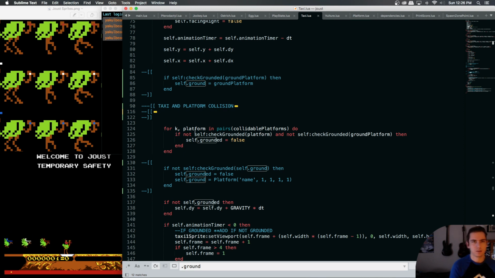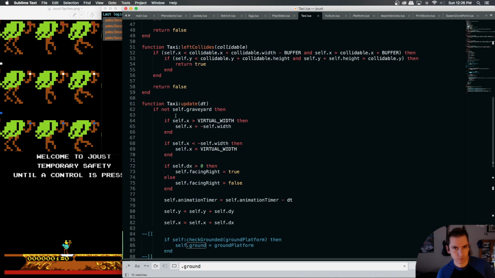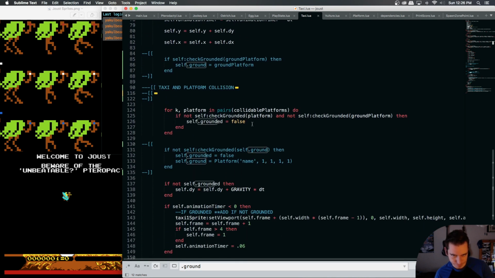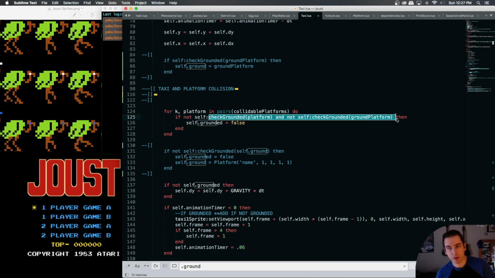Okay, so this is activating gravity, essentially. Activate gravity if we're not grounded on any platforms. We need to become ungrounded so that we can apply gravity.